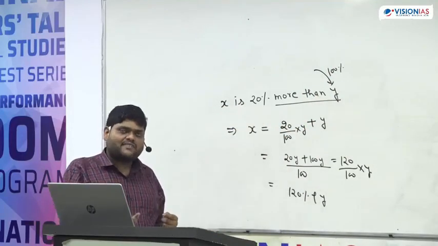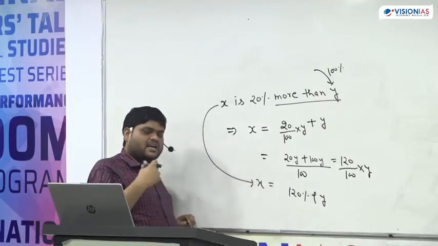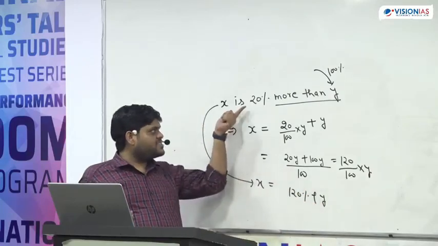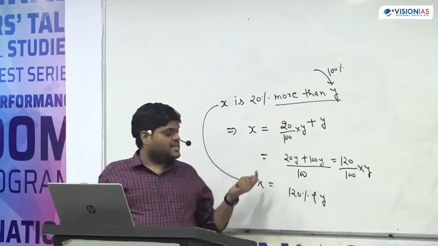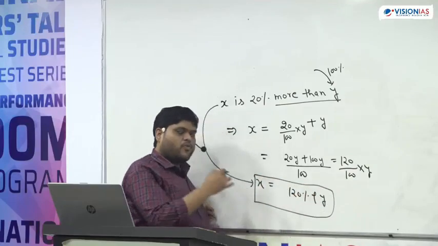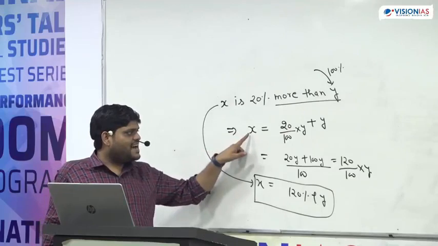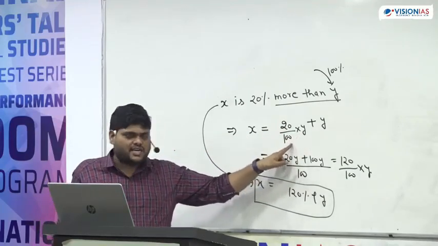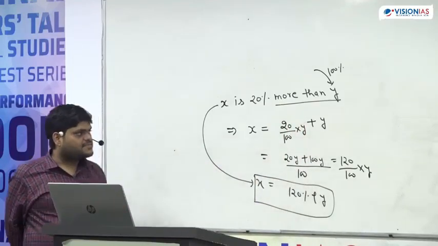Directly we can interpret that X becomes 120% of Y. Or the second way is you can say that X is equal to 20% of Y first, then you add Y to that.